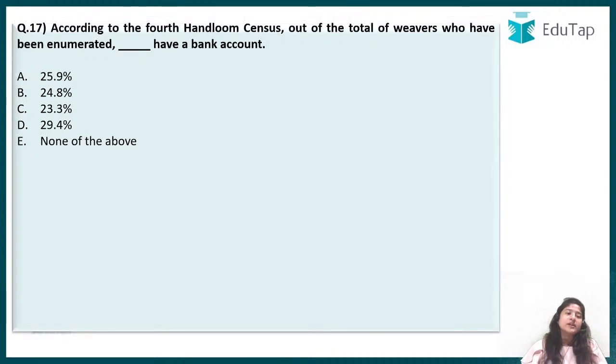Next is question number 17, which says: according to the fourth handloom census, out of the total weavers who have been enumerated, dash have a bank account. As we know, the government is quite focused on people having bank accounts, every citizen of the country, especially people related to the agriculture sector, so that they can have all the benefits the government is providing in the form of schemes. So tell me the percentage.